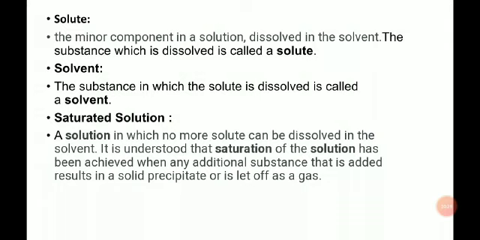The next type of solution is the saturated solution. A solution containing the maximum amount of solute at a given temperature is called a saturated solution. Suppose at room temperature we add a spoon of salt into the water, and add again and again. At a particular point, no more salt dissolves into the water, then this type of solution is known as a saturated solution.